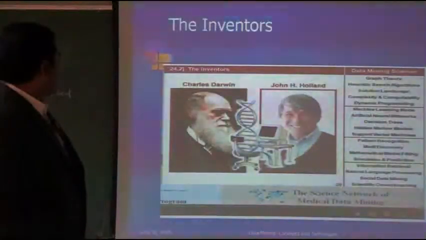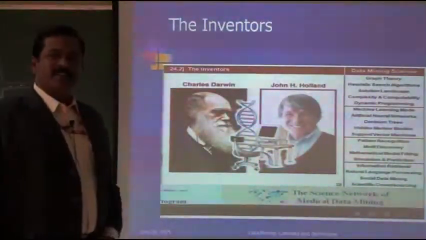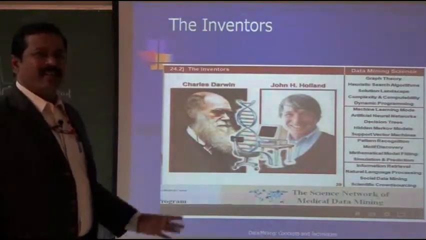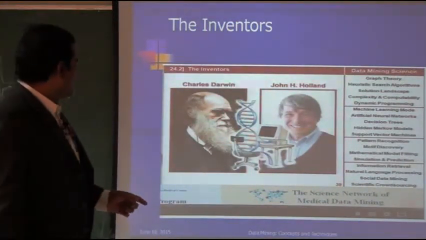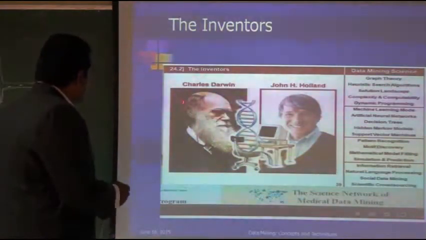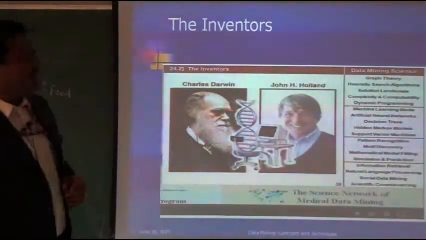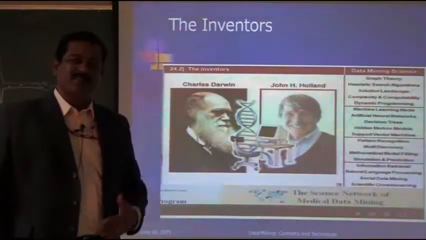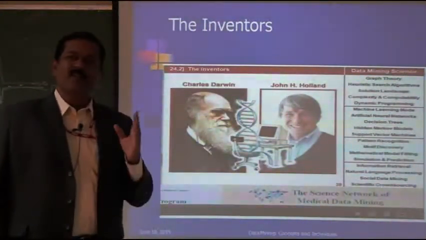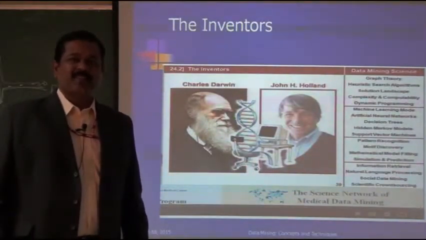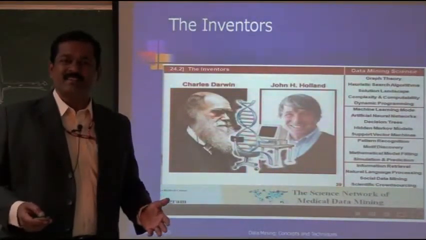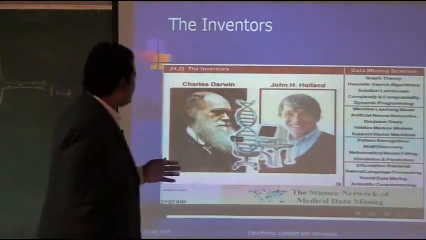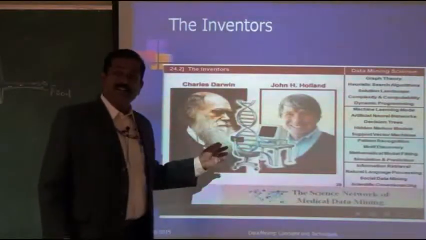Well, this is the idea. Probably when we talk about genetic algorithms, you should understand these two gentlemen, because they are the main contributors of these algorithms. Probably you know Charles Darwin. He is a very important person who contributes to this algorithm by saying survival of the fittest. That is Darwin's evolution theory, survival of the fittest. That is the idea which is going to be used in the genetic algorithm.